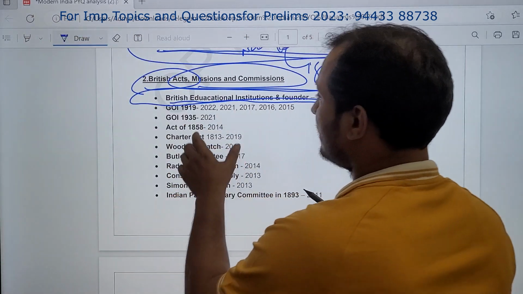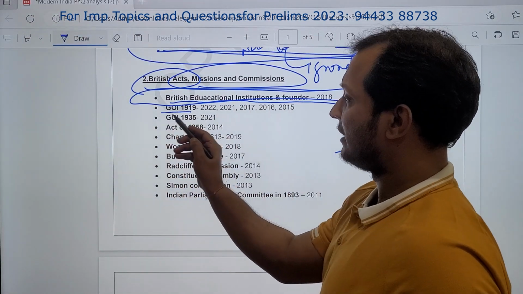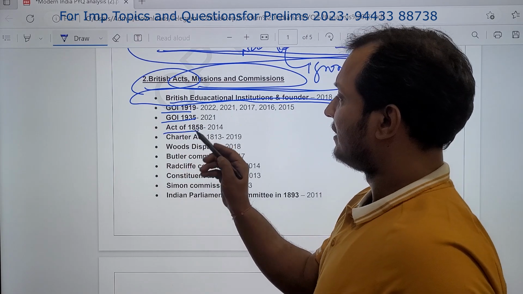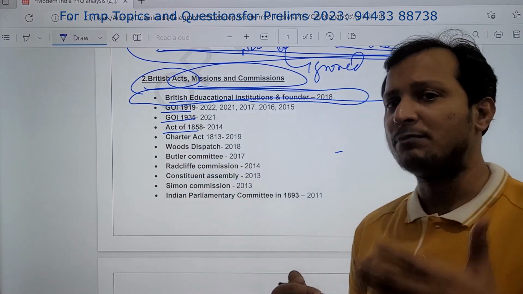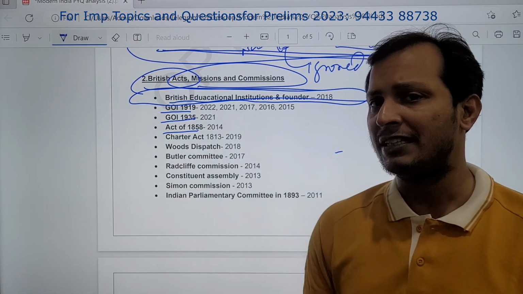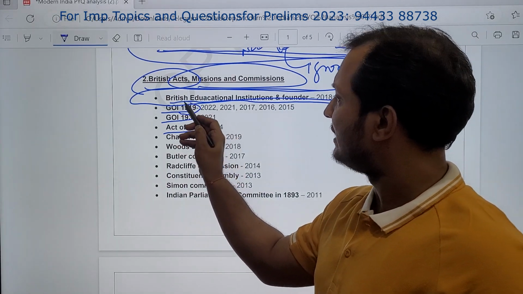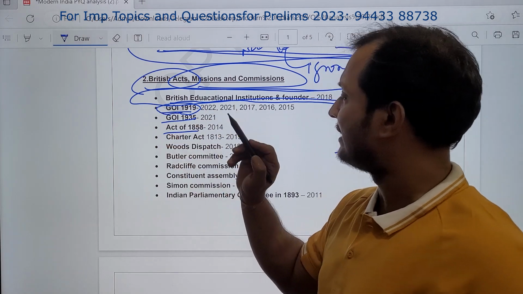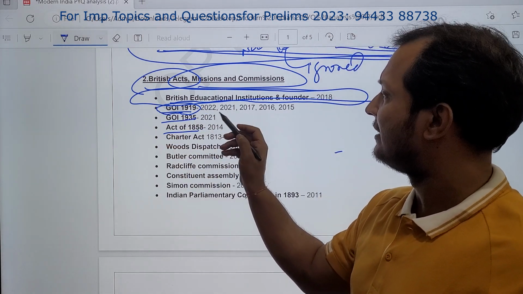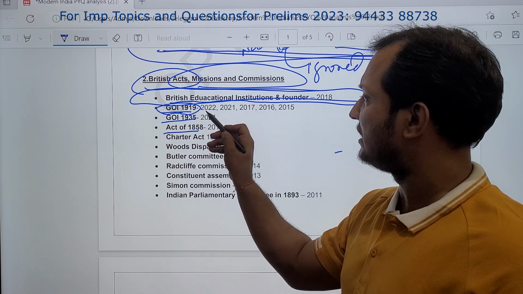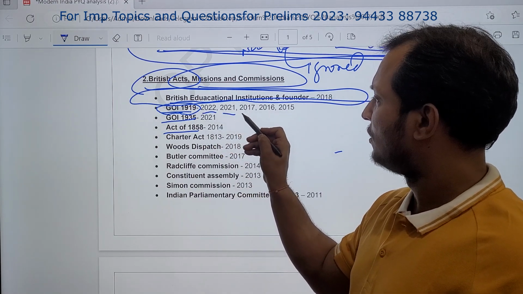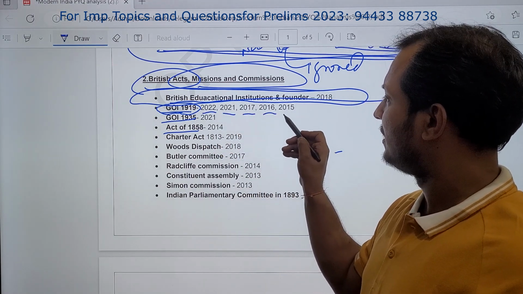Okay, next you see Government of India Act. So the constitution making during the British rule is very important. Every year we see one question coming. So in this section, Government of India Act 1919, you see how many times it has been asked: 2022, 2021, 2017, 2016, 2015.